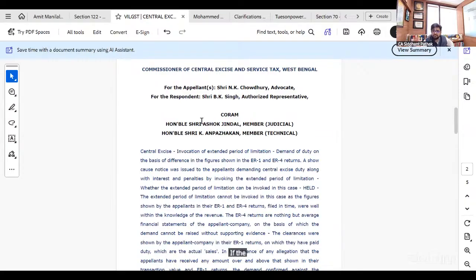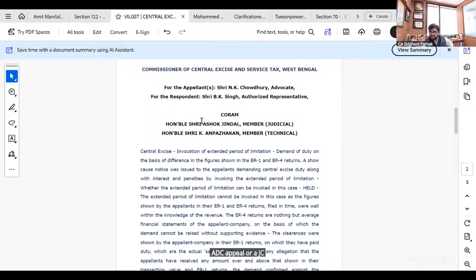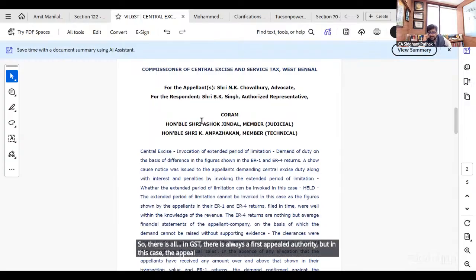If the demand is up to 2 crore, it has to be adjudicated by an assistant commissioner or deputy commissioner, and the appeal will travel to joint or additional commissioner appeal, or a JC appeal. So this is the hierarchy. So in GST, there is always a first appellate authority, but in this case, the appeal directly traveled to CESTAT.